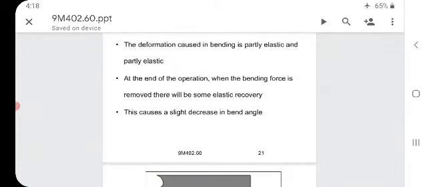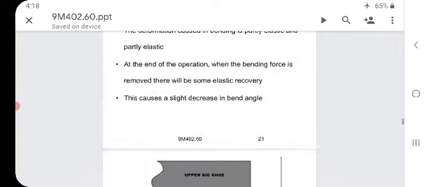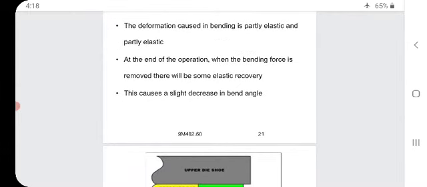At the end of the operation, when the bending force is removed, there will be some elastic recovery. This thing we have discussed, I will go back to some slide. So, this is the edge bending. To prevent recovery, we are using a pressure pad here. Now we will see clearly. This causes a slight decrease in the bend angle.